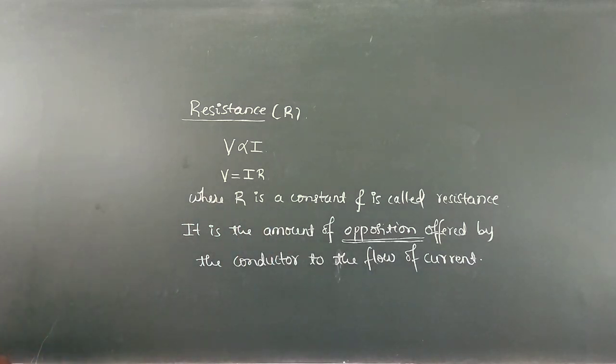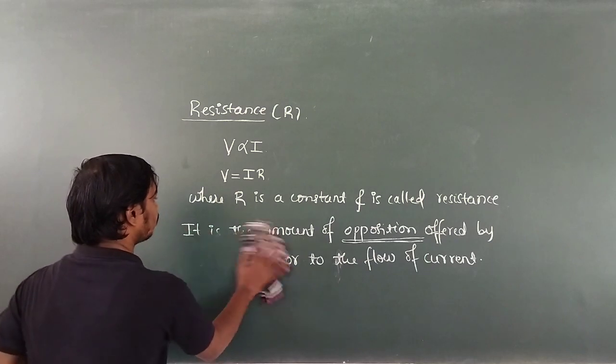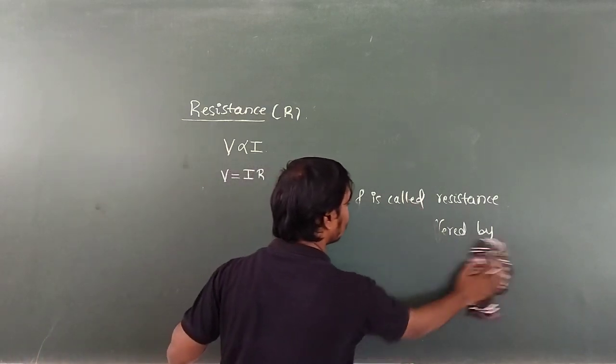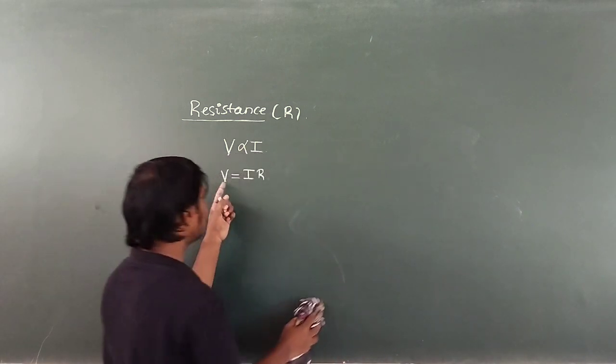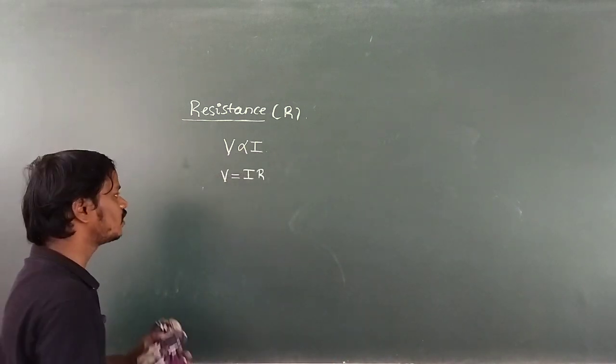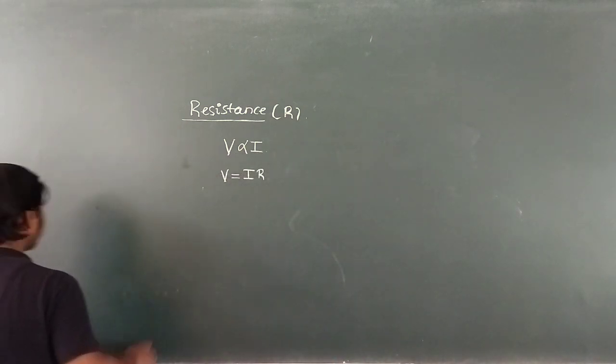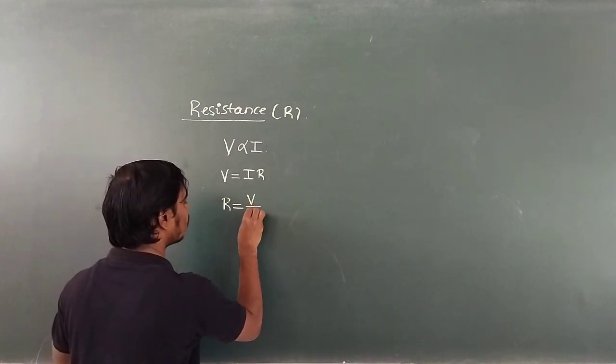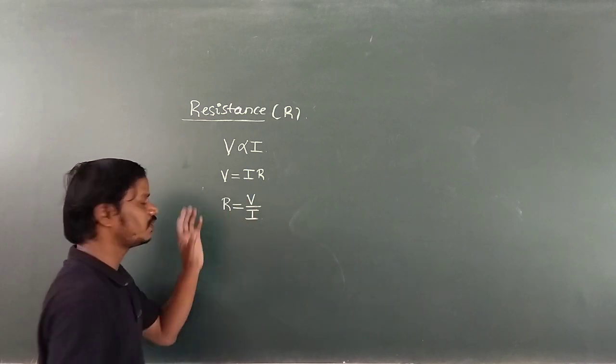Resistance can be defined by using the mathematical expression of Ohm's law, that is V is equal to I into R. Now let us define resistance. So R is equal to V by I. Now let us define the resistance.